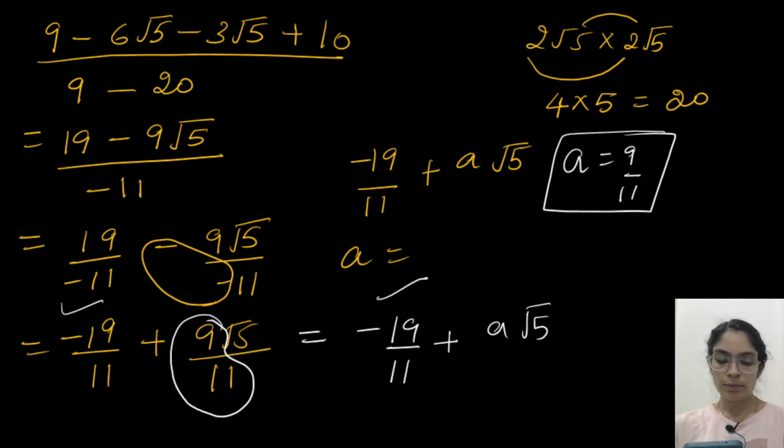So I don't know why you people were writing a is equal to minus 9. Solve it properly. This type of question we have done many times. Any doubt? A is equal to 9 by 11. Many of you have written minus 9. I am not sure why. No doubts? Okay, just check where you made the mistake. The answer should be 9 by 11, not minus 9.